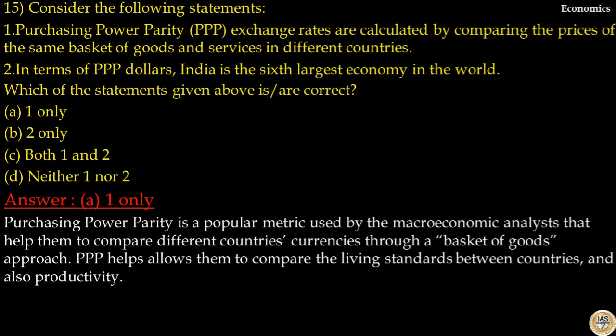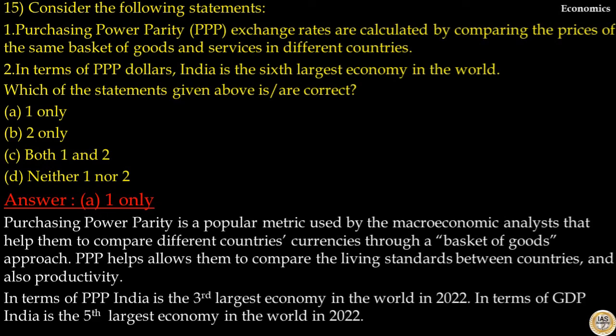Purchasing power parity is a popular metric used by macroeconomic analysts that helps them to compare different countries' currencies through a basket of goods approach. PPP helps them compare the living standards between countries and also productivity. Hence, statement 1 is correct. In terms of PPP, India is the 3rd largest economy in the world in 2022. In terms of GDP, India is the 5th largest economy in the world in 2022. Hence, statement 2 is incorrect. So, your answer to this question is